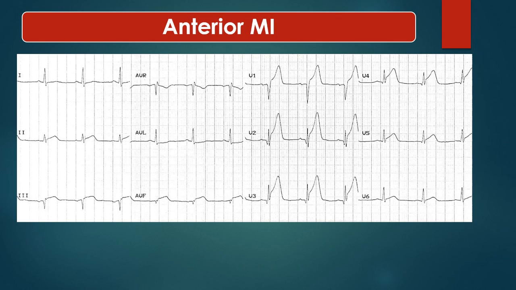Now this slide shows us anterior MI. In anterior MI, there is ST elevation in leads V1 to V4 and to some extent V5 also. I think there is a little elevation in V6 also. Plus there is ST elevation in leads 2, 3 and AVF. So this is anterior MI plus inferior wall MI. So this is how we localize the MI and the involved artery.